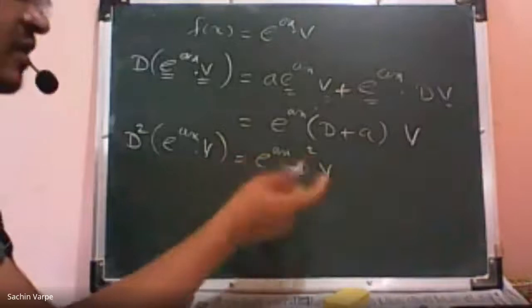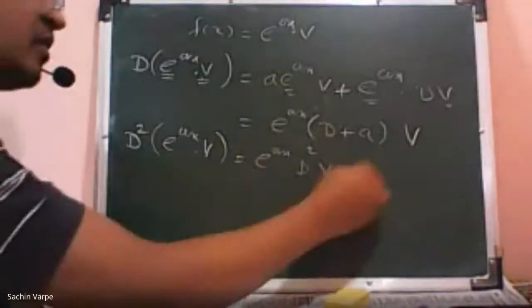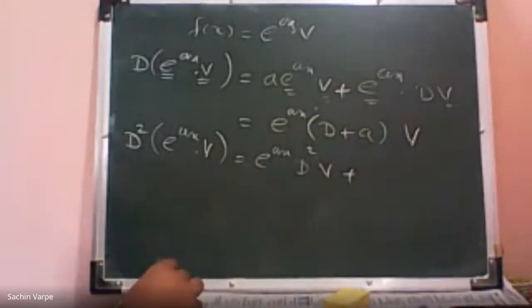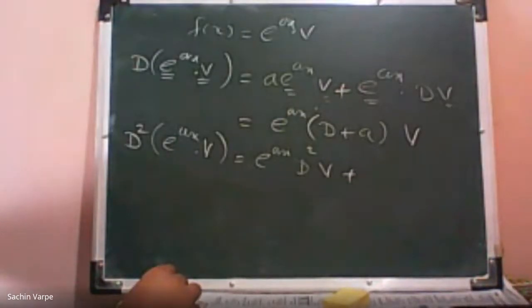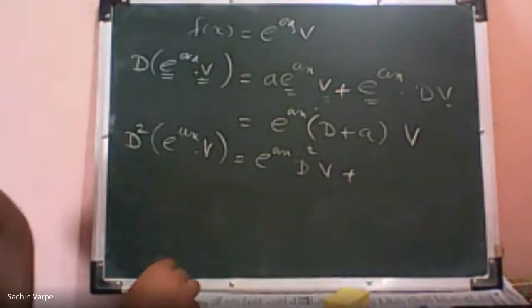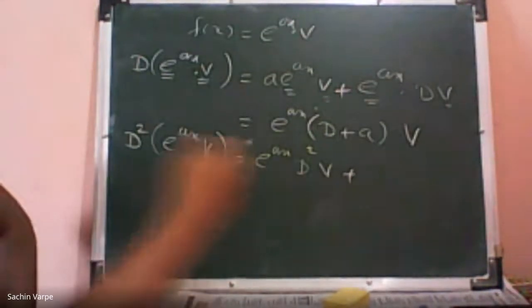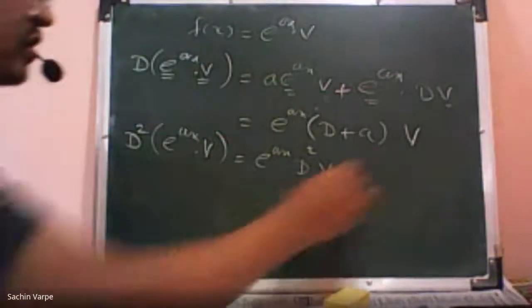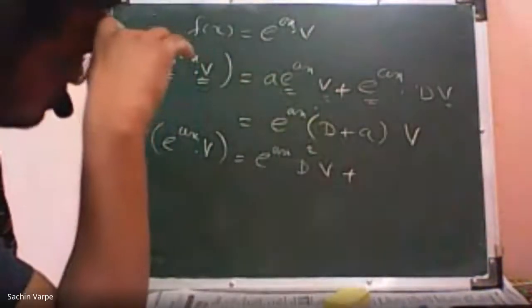Also we can proceed like this. Plus, what will be the next step? Actually the double derivative, so a into a will be a square or 2a.